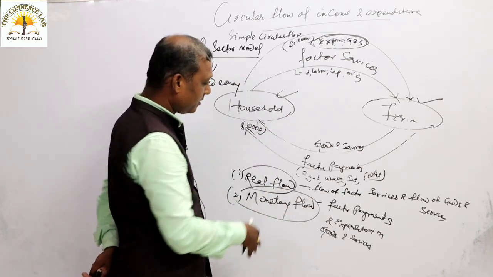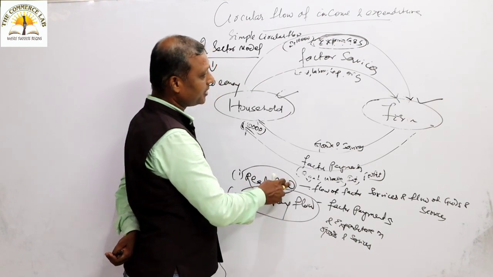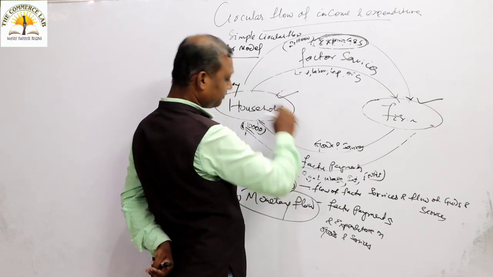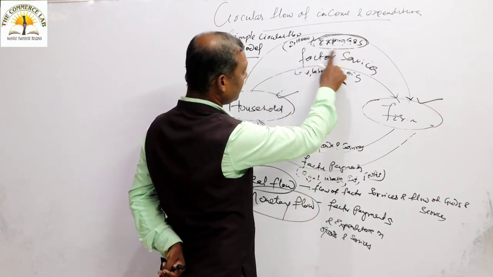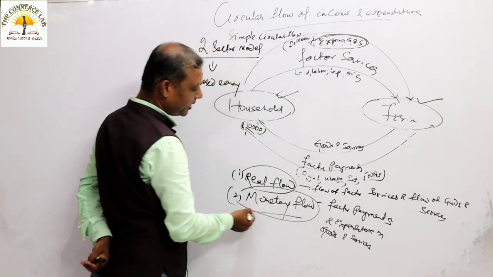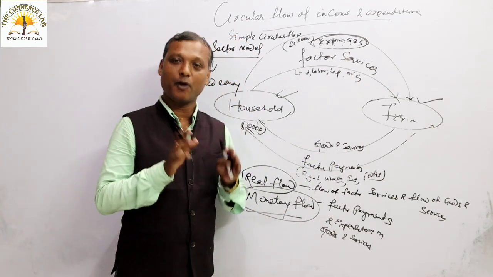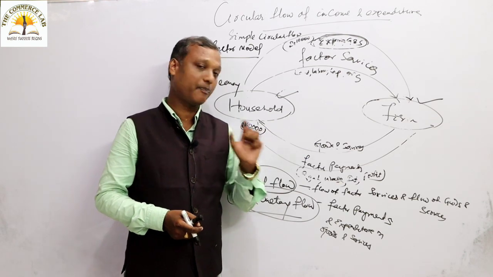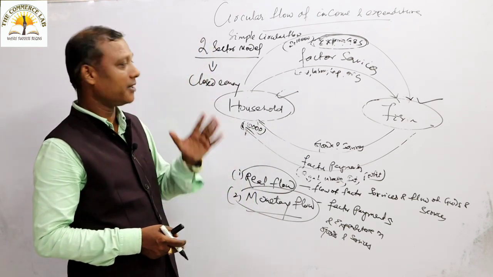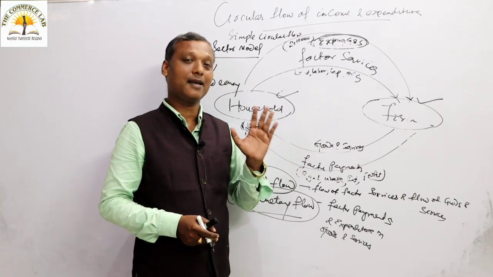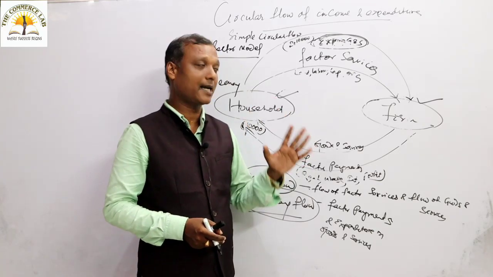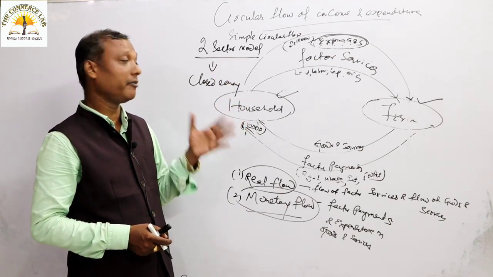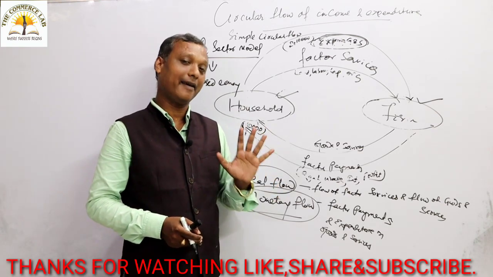And in between, we have seen very important flows. A real flow, in the sense of the factor services and goods and services flow, is the main thing of real flow, and the factor payments and the expenditure on goods and services are the example of your monetary flow. I hope you enjoyed the topic of circular flow of income and expenditure, which is an important part of your unit 1. That unit 1 is your national income. Because to understand the concept of national income, you should understand the circular flow of income and expenditure. That is going to be a very important question for your final examination.